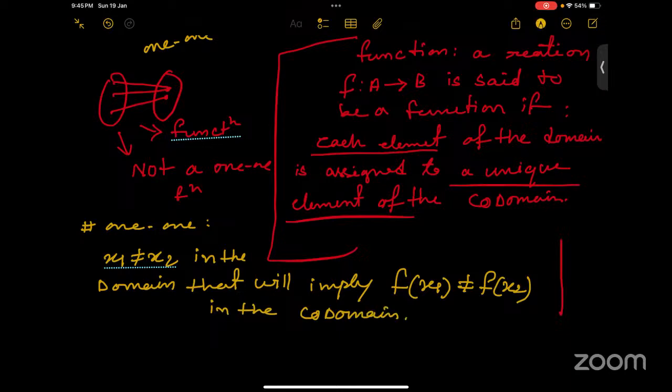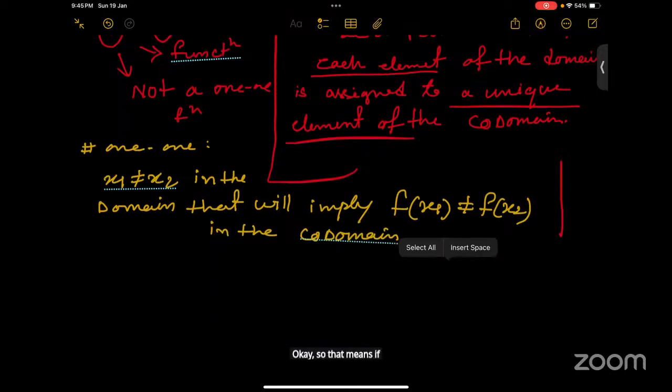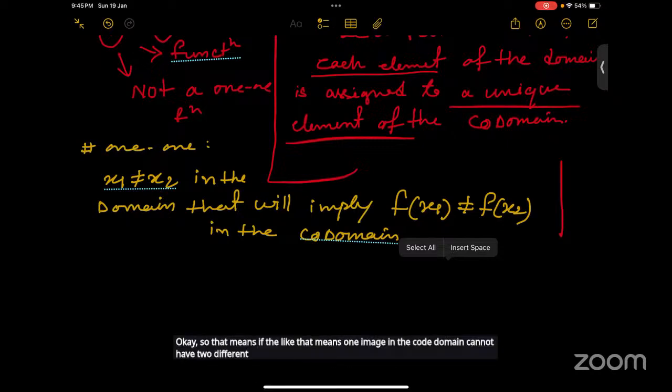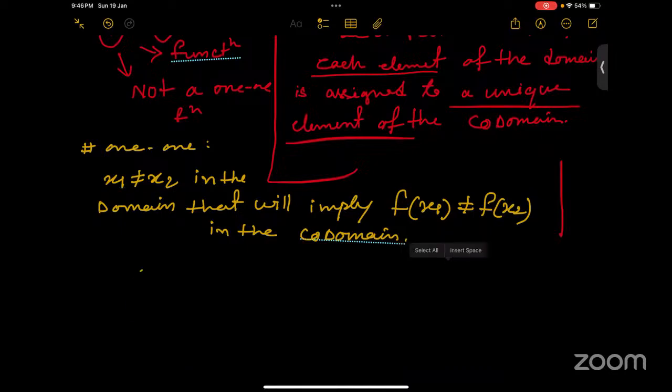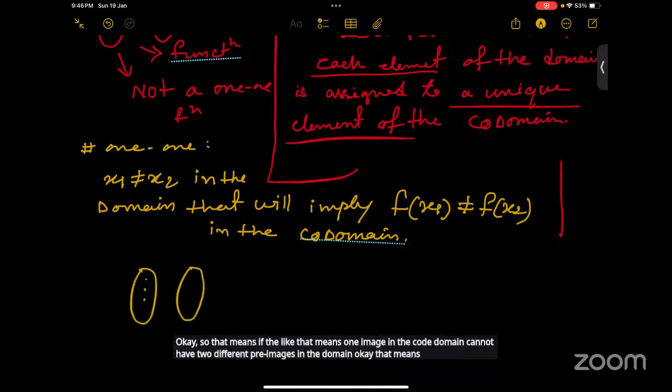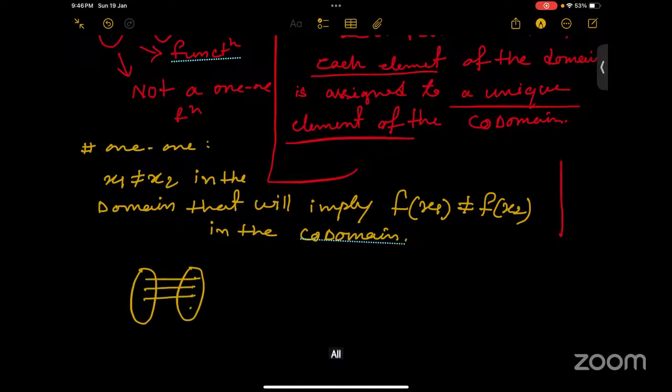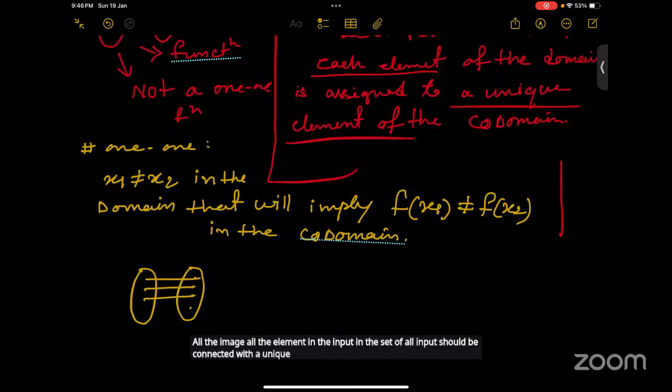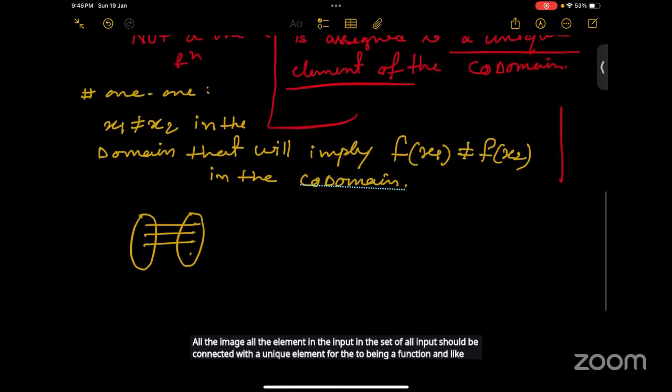So that means one image in the codomain cannot have two different pre-images in the domain. If you have a one-one function, you will get a clear picture like that. All the elements in the set of all inputs should be connected with a unique element to be a function, and any two elements in the set of all inputs cannot have the same output.